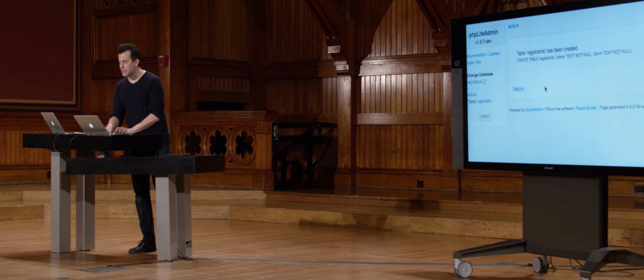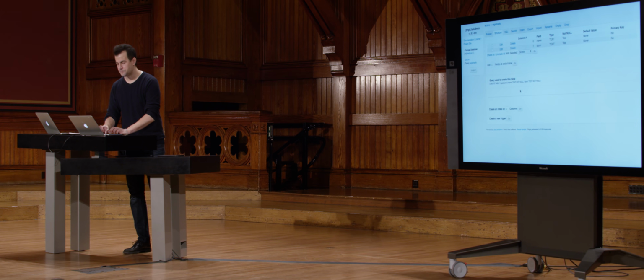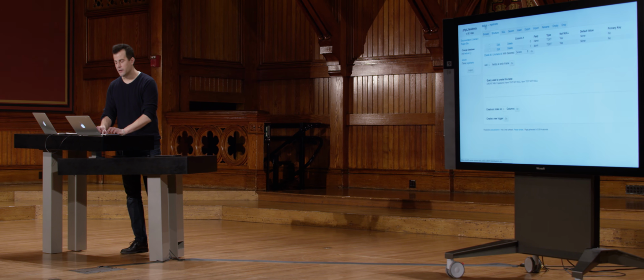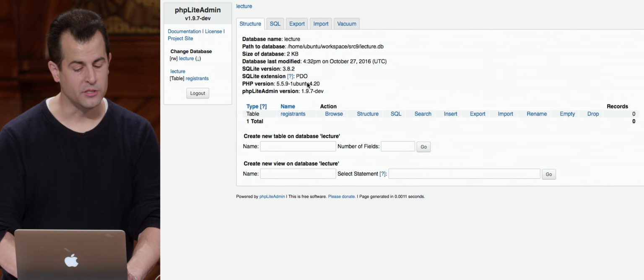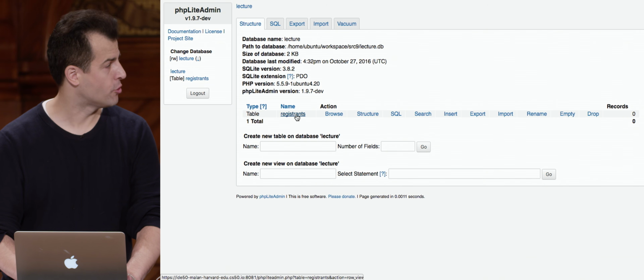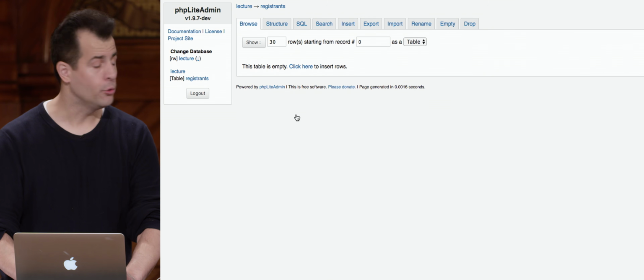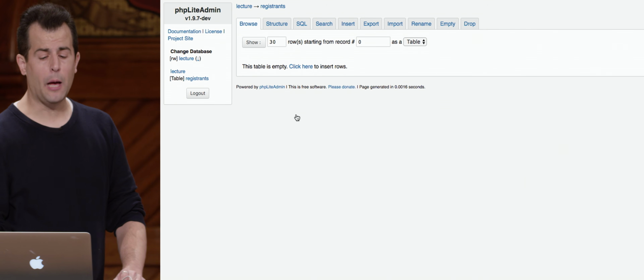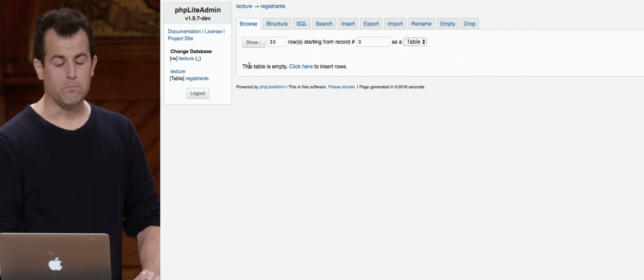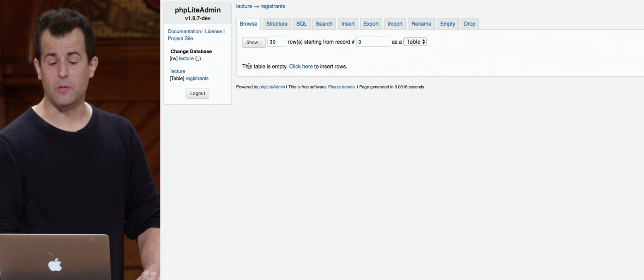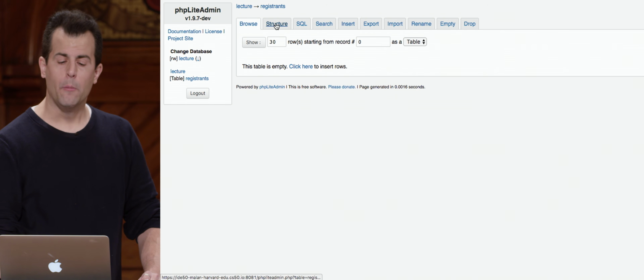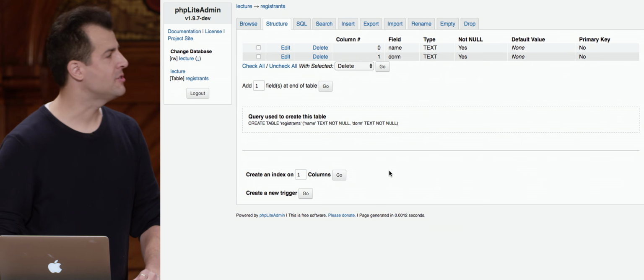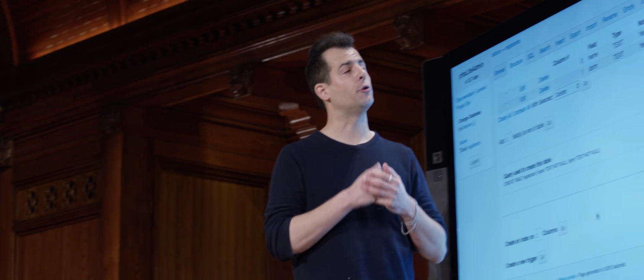But what does this now mean? If I click on Return here and go back to not just the lecture where I was, but I click now on Registrants, my actual table, you'll see a bunch more tabs, the top one of which is Browse. You'll see that this table is empty because I've not inserted me or Rob or anyone else for that matter. But if I click on structure, you can now see in a web-based environment a little reminder as to what this table looks like underneath the hood.